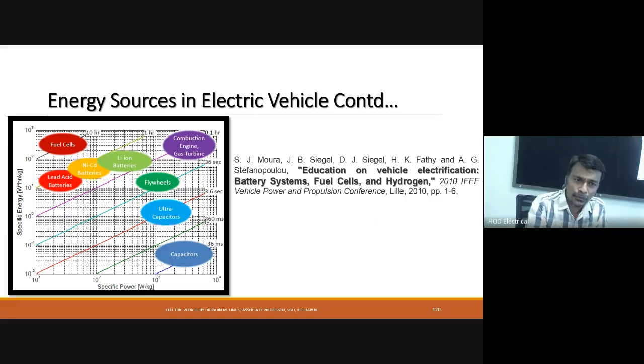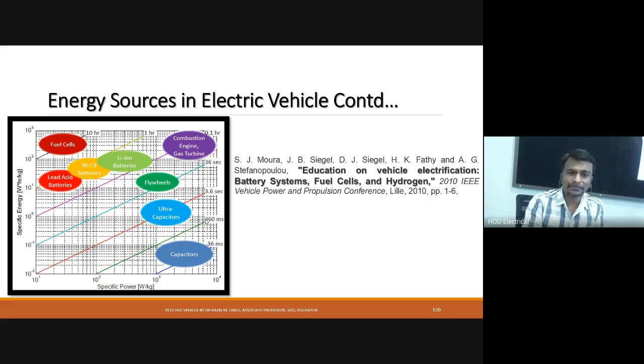So if we use a fuel cell as the energy source, we have to use a capacitor in parallel also. In both cases, the fuel cell will take care of high specific energy, and the capacitor will take care of high specific power.